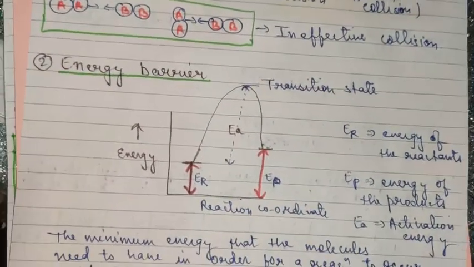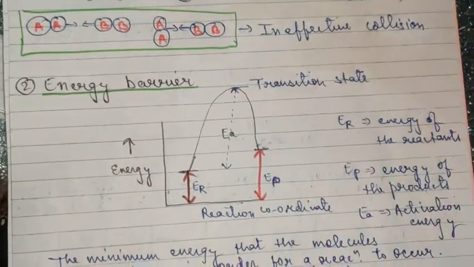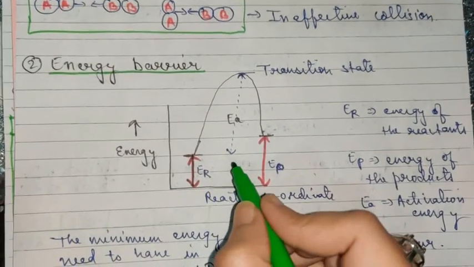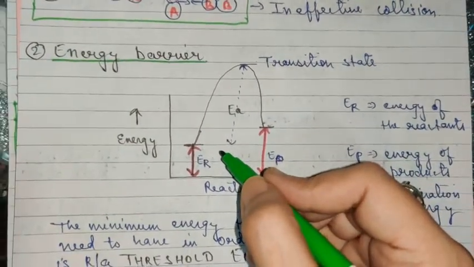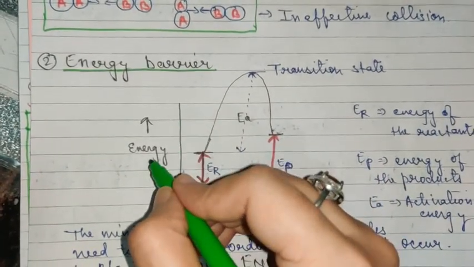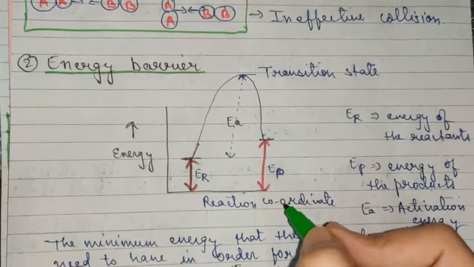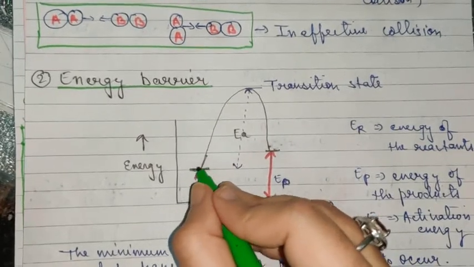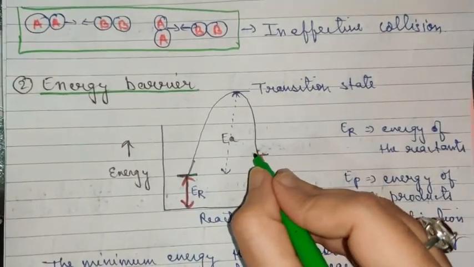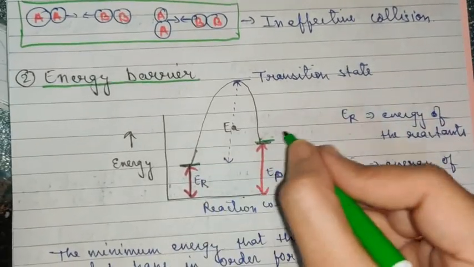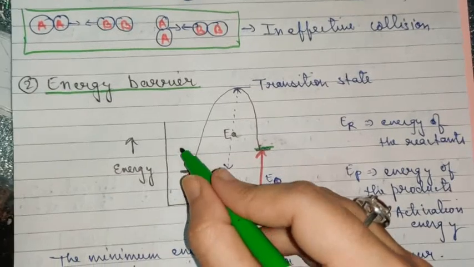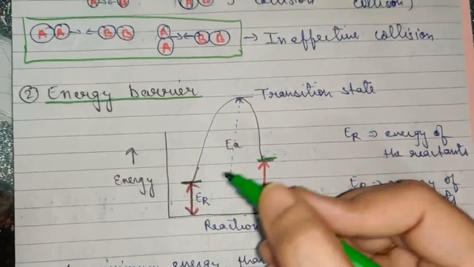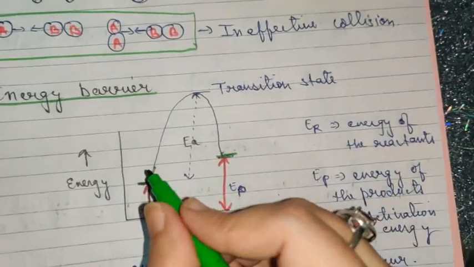Now let us move on to another barrier, the energy barrier. This graph was discussed earlier also, but I am taking it again here to explain the meaning of activation energy. This axis has the energy and this shows the reaction progress, the reaction coordinate. You can see here the reactant is present towards this side and the product towards this side. The position of the two can be different, like this can be a little higher and this a little lower, or both can have the same energy, or there can be a difference. So it is not constant every time.